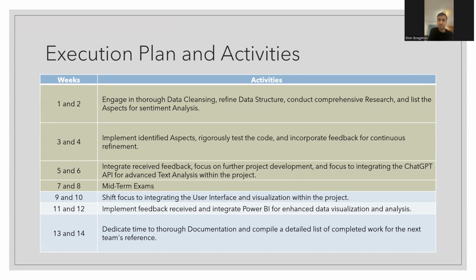In weeks 5 and 6, we integrated received feedback and focused on further project development, integrating the ChatGPT API. In weeks 7 and 8, we did our midterm exams. And so now we're heading on to weeks 9 and 10.